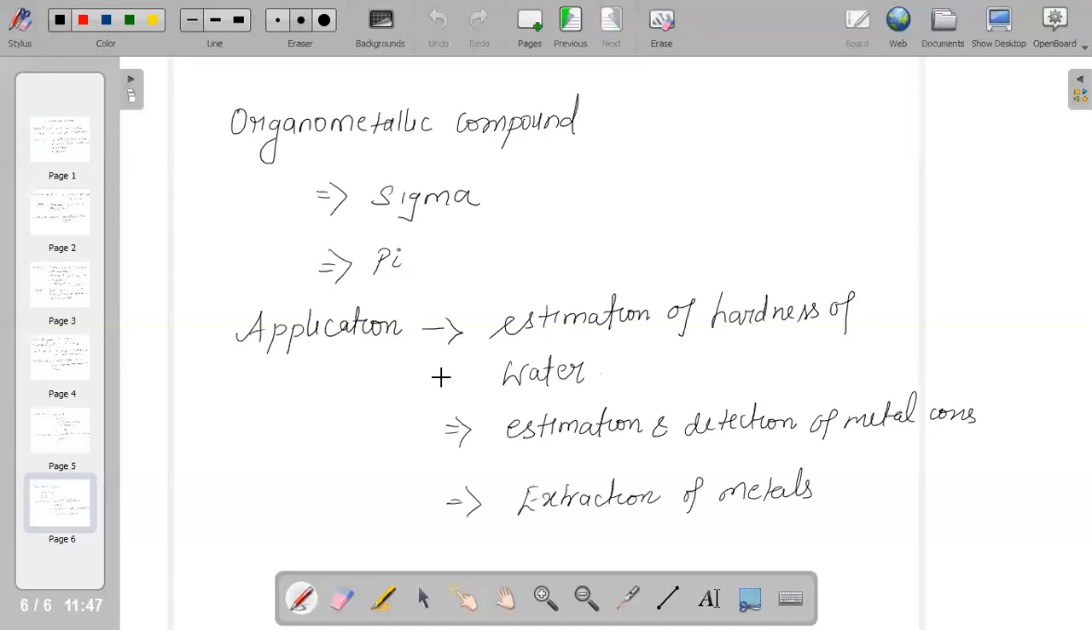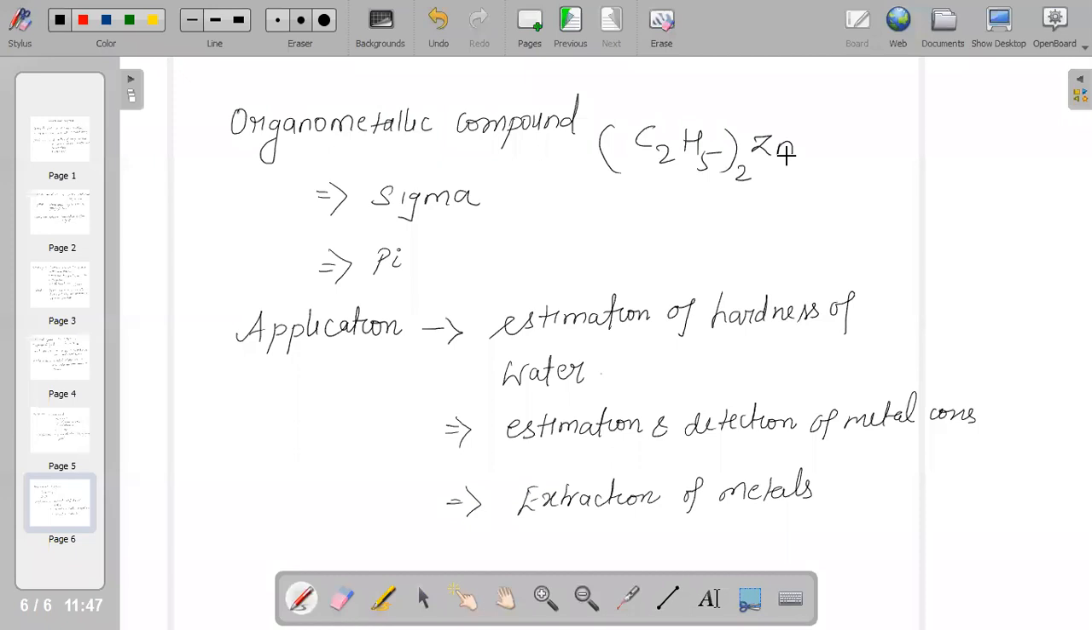We say that if we are talking about organometallic compounds, these are those compounds in which your metals or metalloids or a non-metal is directly linked to a carbon atom of a hydrocarbon. For example, we can say (C2H5)2Zn. And there are two different types of organometallic compounds, that is sigma and pi.